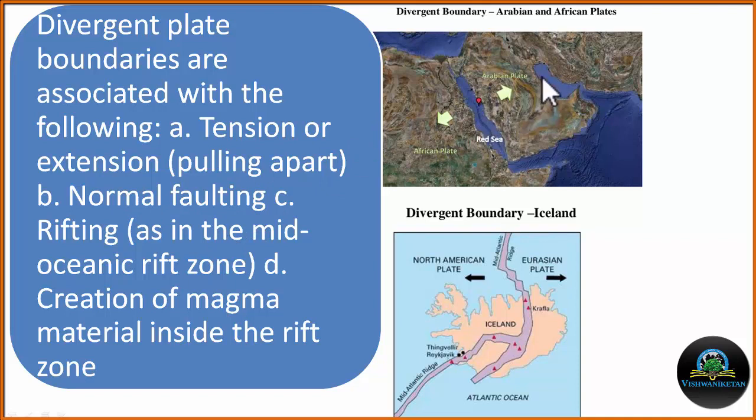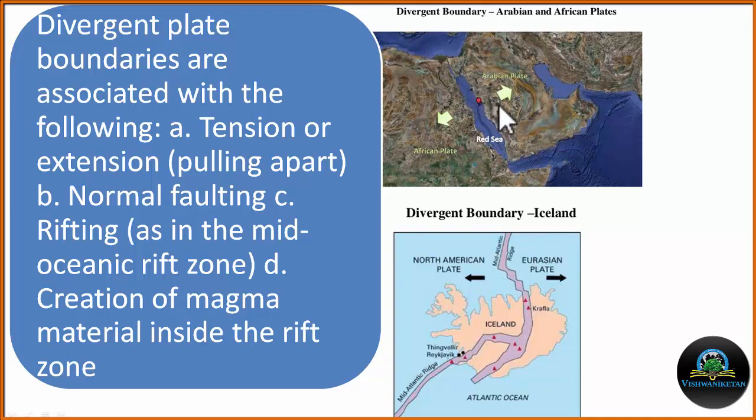And if rifting is there, that means crustal thinning will be there, and these will be the sites for the upwelling of the magma. The typical example is the Red Sea, where the Arabian plate and African plate are moving away from each other, and there is the creation of the Red Sea.